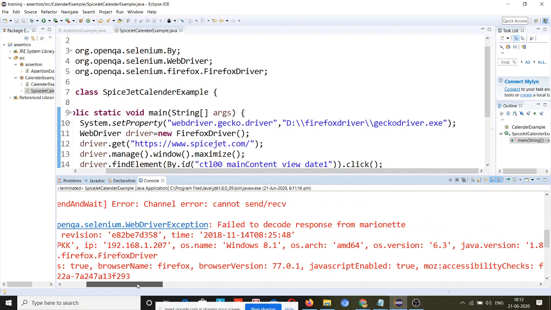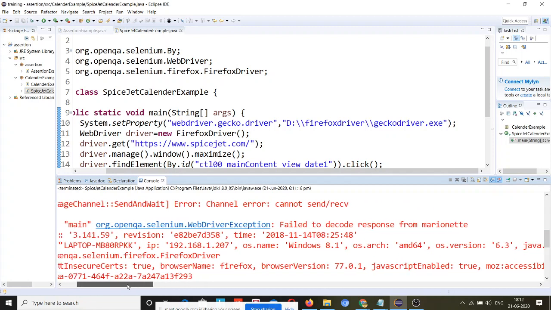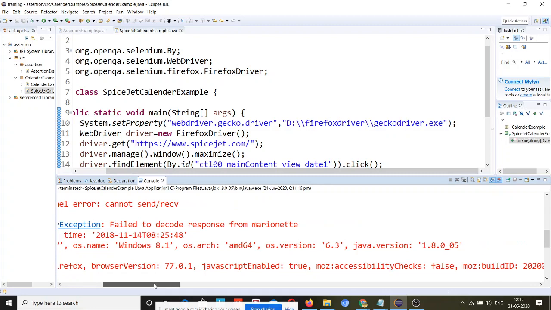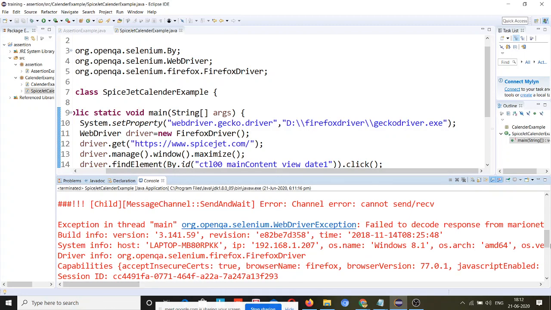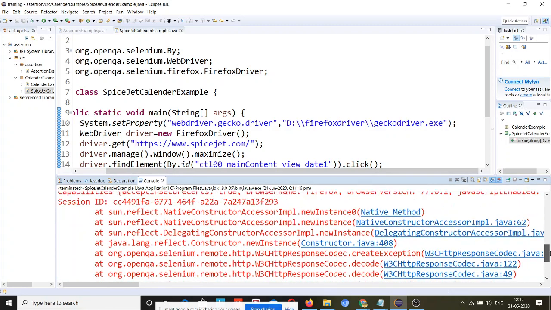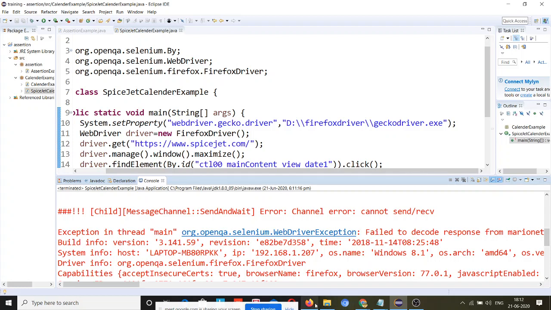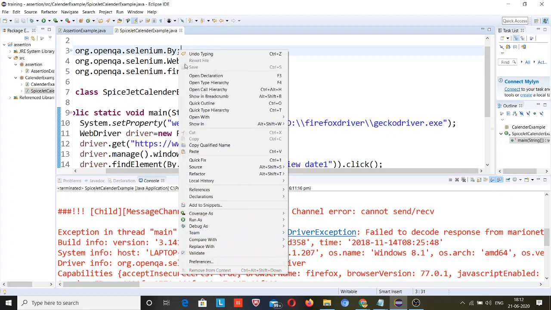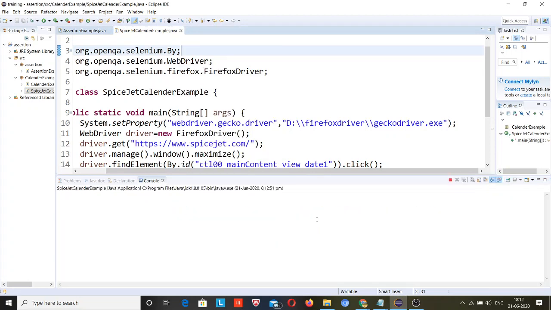Opera failed to respond from Merino. Let me run it again. This should not be a problem, sometimes it happens. I will run it again.